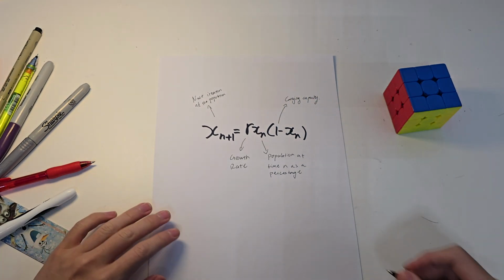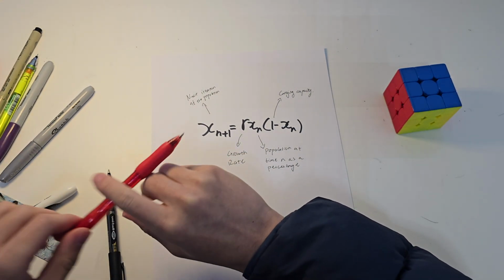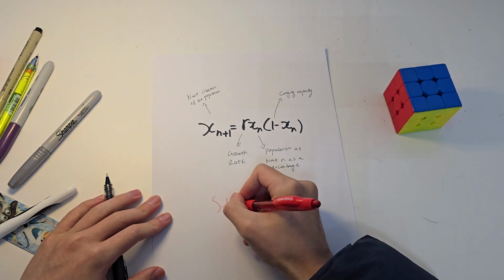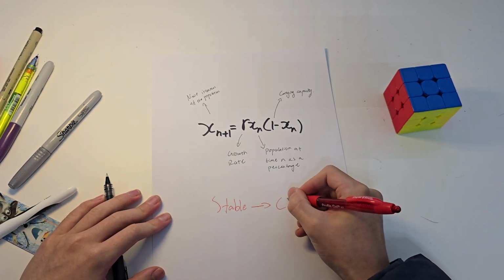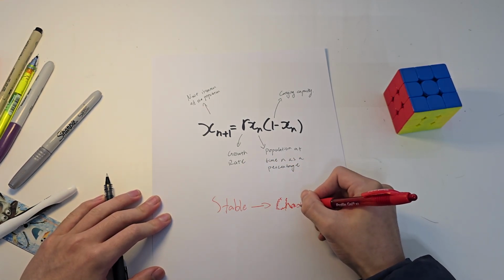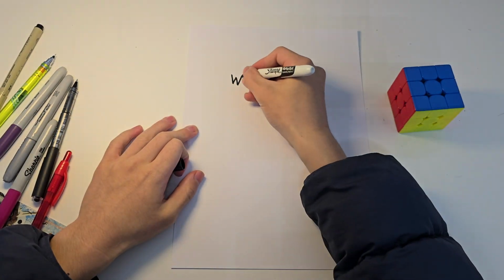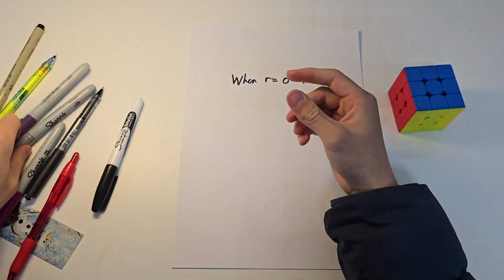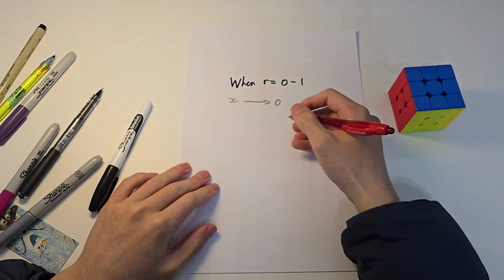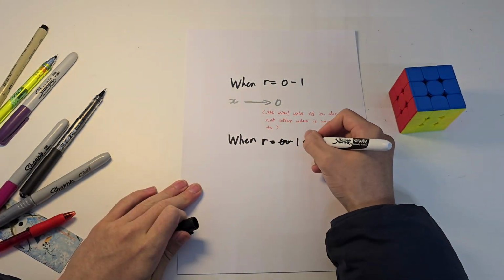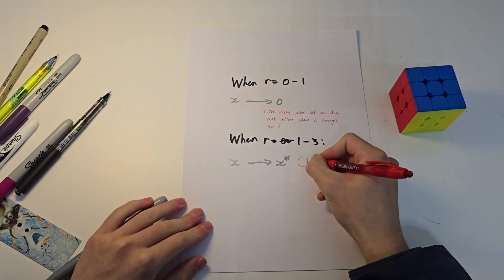May used it because it was easy to compute and matched how real populations grow in steps. But when he started adjusting R, he discovered something shocking. The system could shift from stable to wildly unpredictable, almost like chaos. Let's play around with values of R. When R is between 0 and 1, the population varies a bit, then shrinks to 0. But when R is between 1 and 3, the population tends to converge to a fixed value eventually.